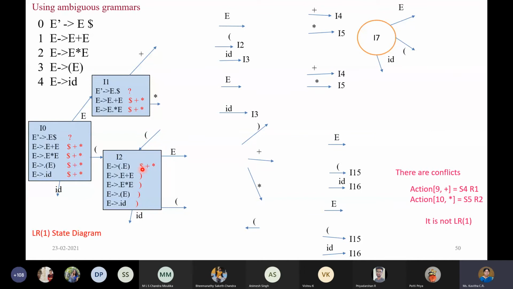You don't have to list dollar, plus, star now, because after E, whatever I have, I am taking the first of that. So first of this close parenthesis followed by whatever look ahead symbols, anyway I am getting it here only. If this was null, then I would have taken dollar, plus and star. But this is not null, that is, after E there is nothing null. It is not epsilon. Therefore, we take this symbol only as the look ahead symbol. That's why all these close parentheses will be listed as the look ahead symbol.